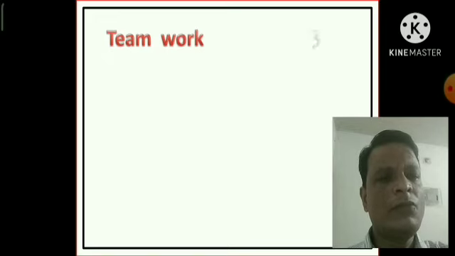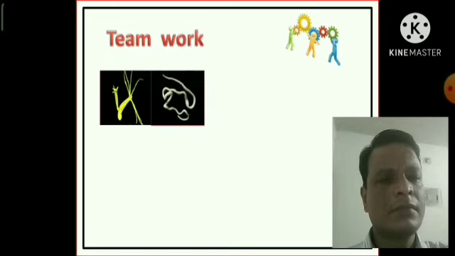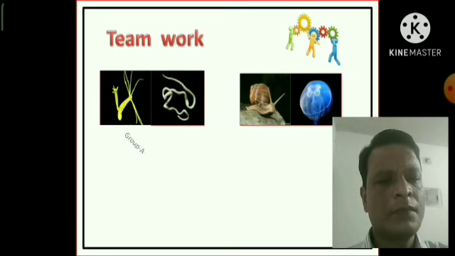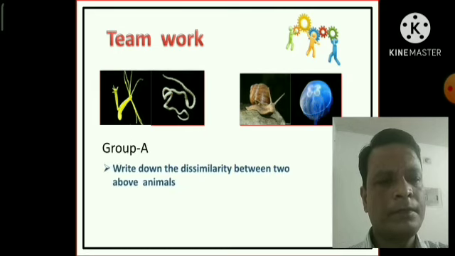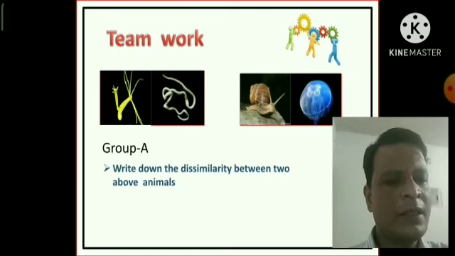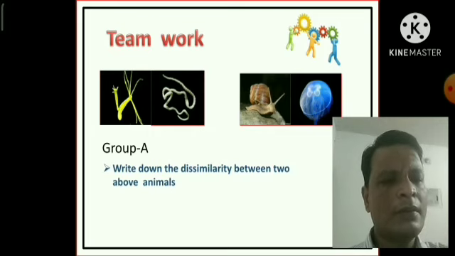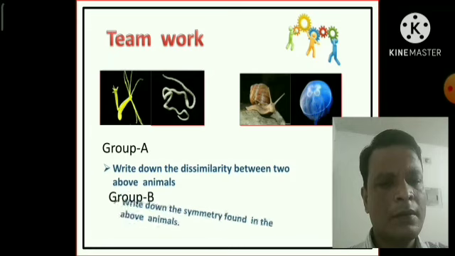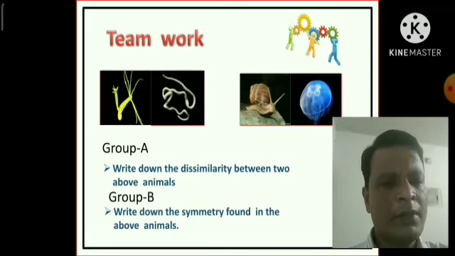Now the teamwork. Group A, write down the dissimilarities between the 2 above animals. Group B, write down the symmetry found in the above animals.